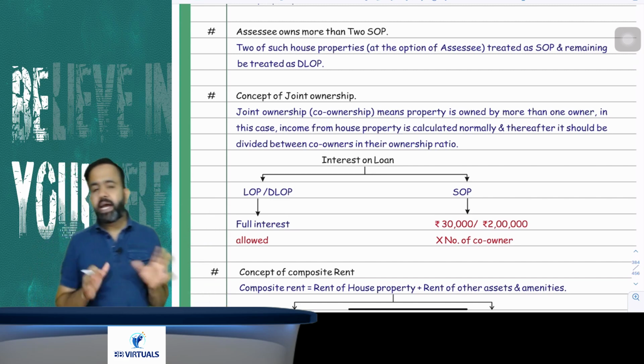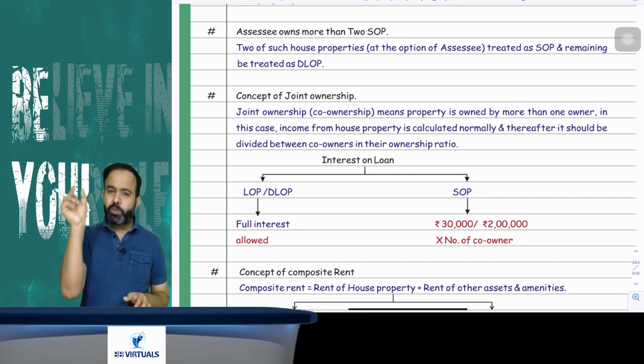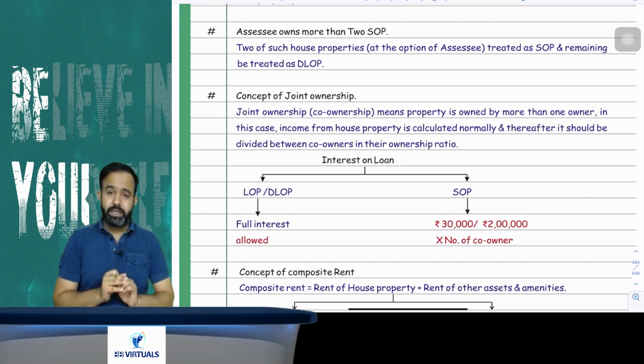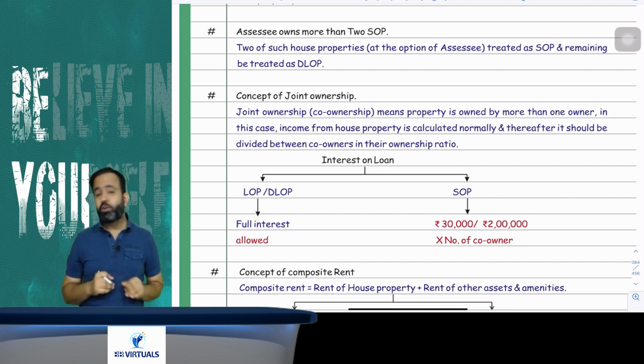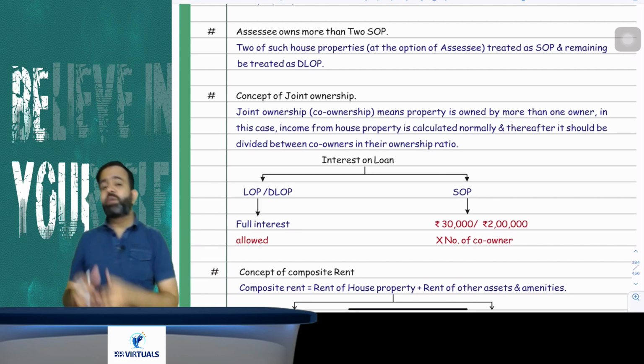So obviously I have to solve the question 3 times. The first time, house property A will be the DLOP and house properties B and C will be the SOP. The second time, house properties A and C will be the SOP and B will be the DLOP. And the third time, house property C will be the DLOP and A and B will be the SOP.